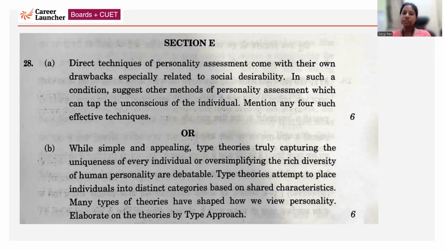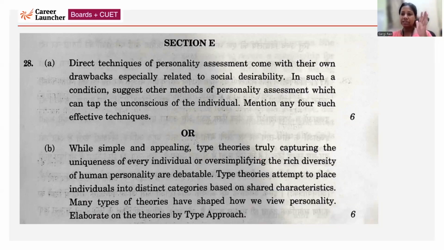Firstly, you have to understand that they are talking about projective techniques. So first you will define what a projective technique is, and then you can take any four projective techniques and describe them, like the Rorschach ink blot test, Thematic Apperception Test, Rosenzweig Picture Frustration Test, and Sentence Completion Test.